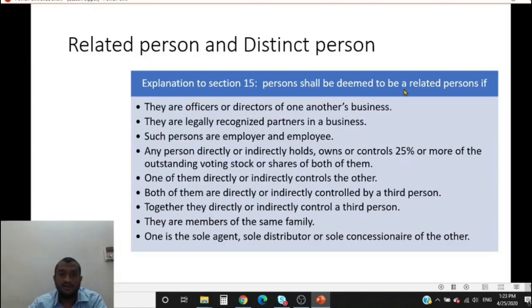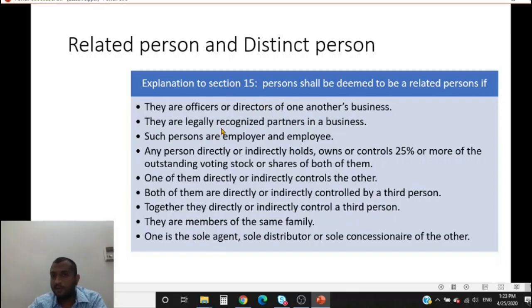The explanation to section 15 gives us that two persons shall be deemed to be related if they are officers or directors of another's business. So I am a director in Y's company. Y is a director in my company. So we both are related persons.